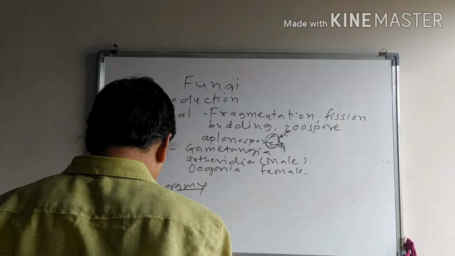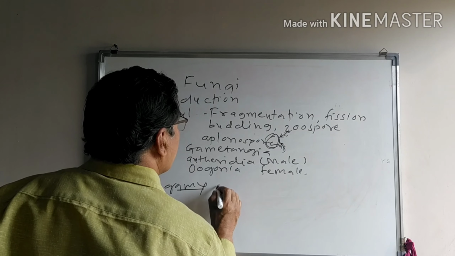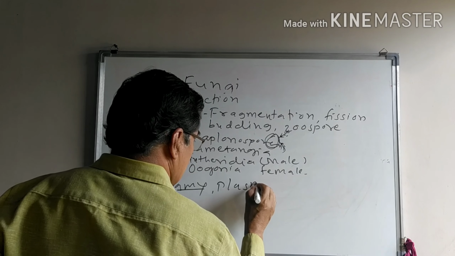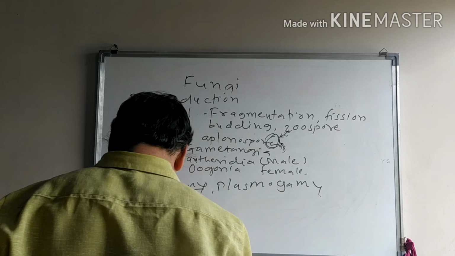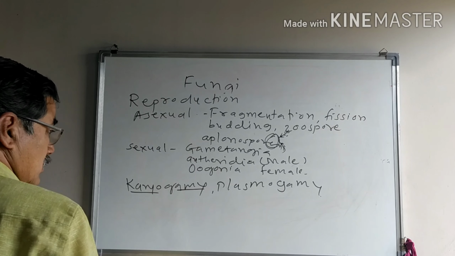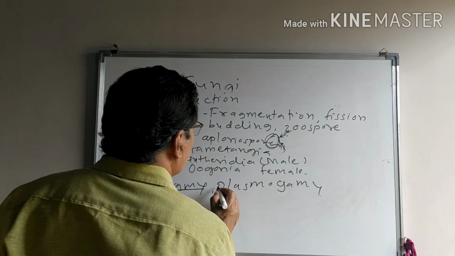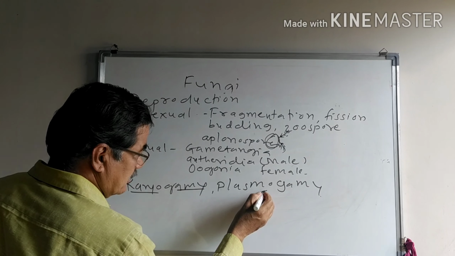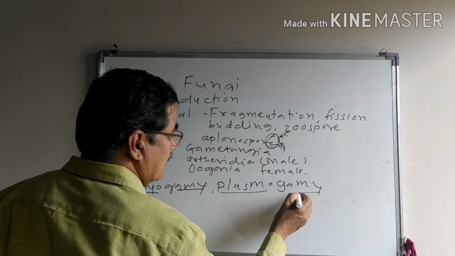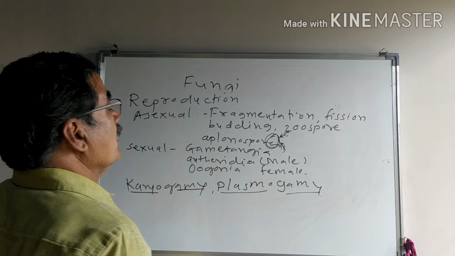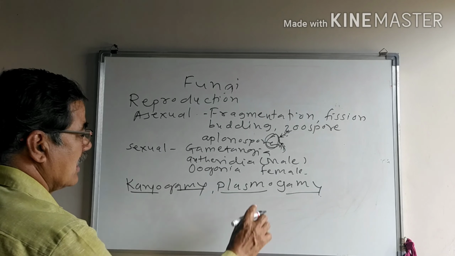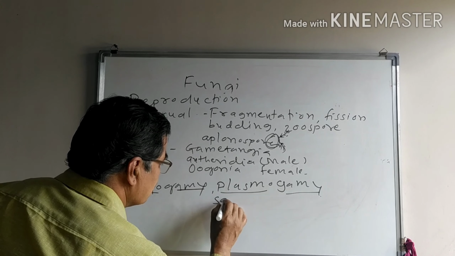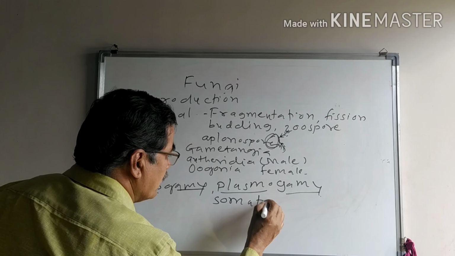It is followed by plasmogamy, meaning the plasma of the gametes, of the antheridium and oogonium, are fused to each other. This is known as plasmogamy.